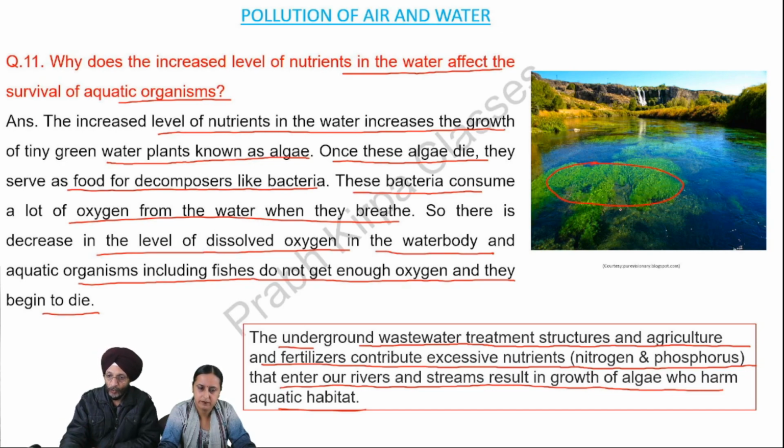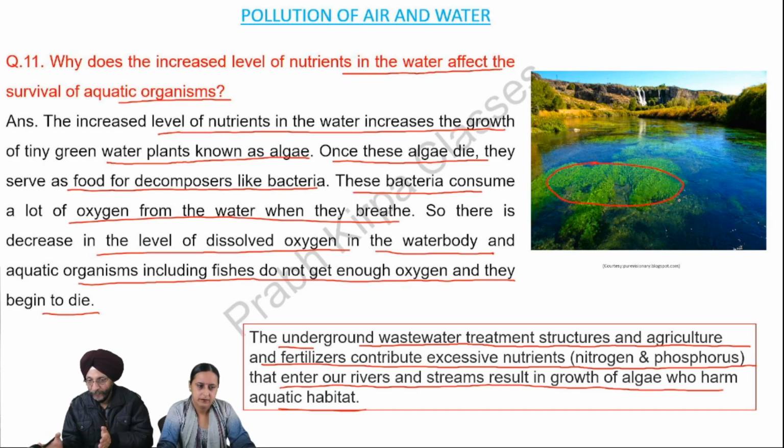As these bacteria consume oxygen, the amount of oxygen present in the water decreases. So the aquatic organisms such as fishes do not get enough oxygen from the water bodies and they begin to die. So when the level of nutrients increases in the water, it adversely affects the aquatic organisms.